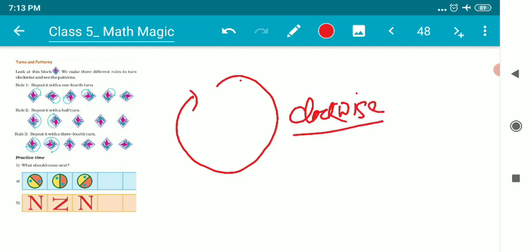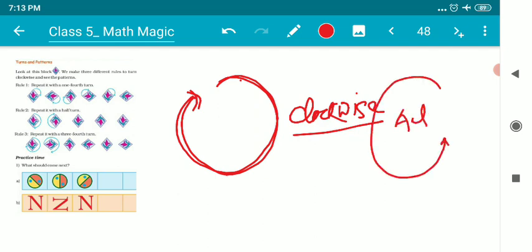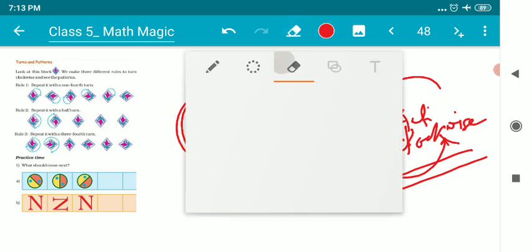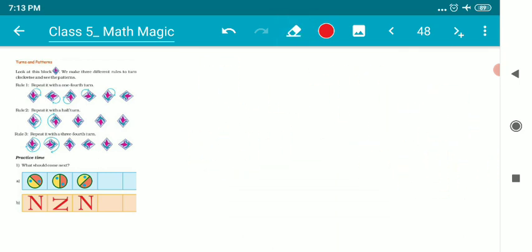When something turns in this direction it is known as clockwise turn, and when something rotates in this direction, that is called anti-clockwise. Okay children, all right. So here is a pattern of a flower which is rotating clockwise. So the very first job, I'll draw a pattern first. It may not be as prominent as in the book, because I'm not using any ruler or eraser. I'm just simply drawing by my hand.